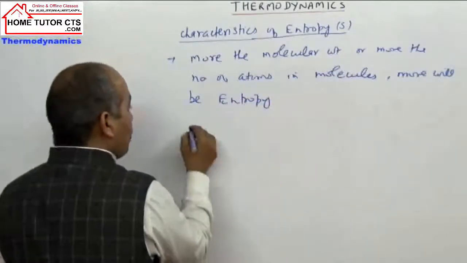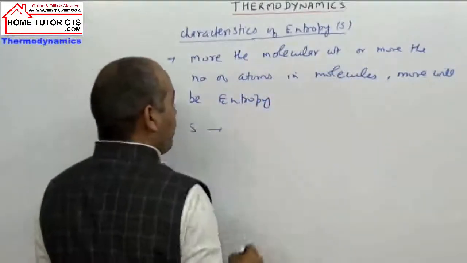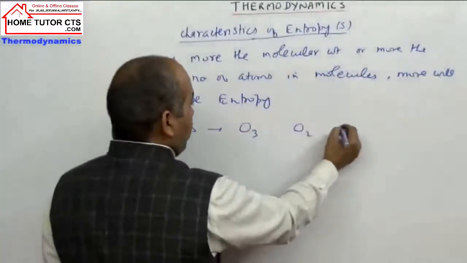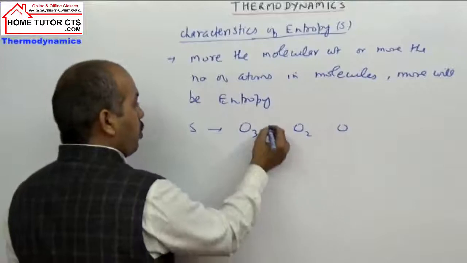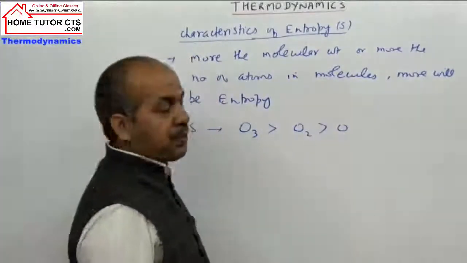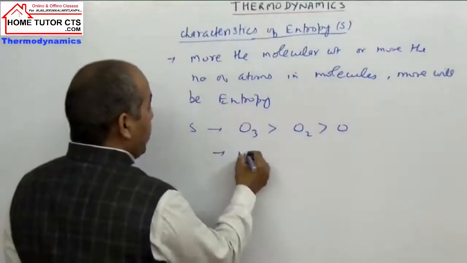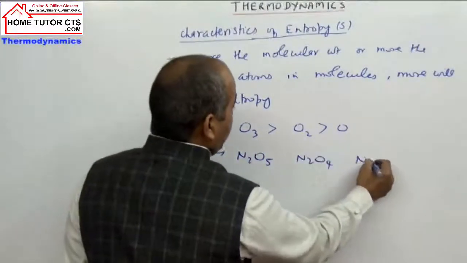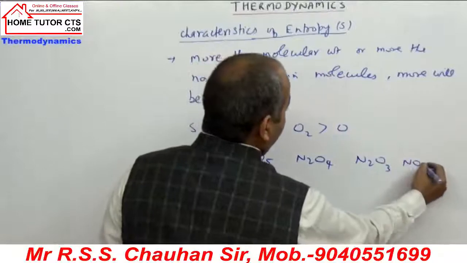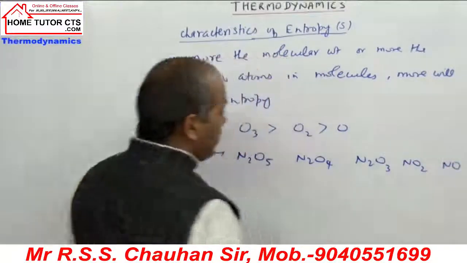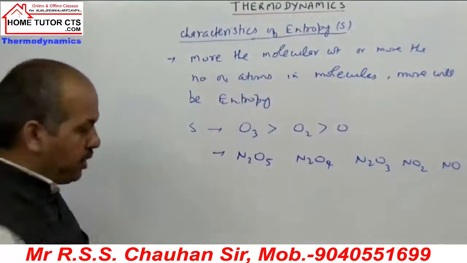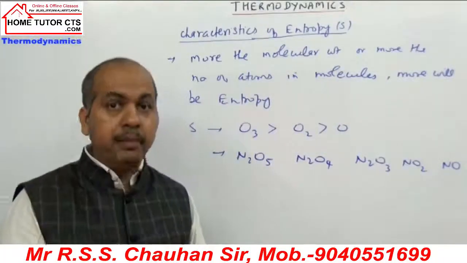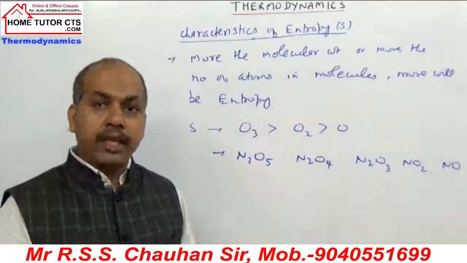If I write suppose entropy, some variations of entropy is like, if I write molecules O3, O2 and oxygen atom, what is the entropy order? If I take molecules like N2O5, N2O4, N2O3, NO2, NO, in this case, what is the order of entropy? This point is valid when we take molar weight for the compounds which are made from same elements.